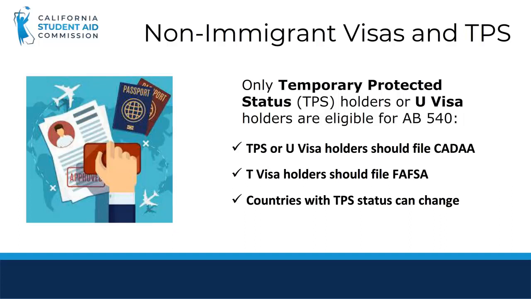U visa and TPS holders are not eligible for federal student financial aid, but can apply for the DREAM Act application and may be eligible for state aid if they meet the requirements. The T visa allows certain victims of human trafficking and immediate family members to remain and work temporarily in the United States, typically if they agreed to assist law enforcement in testifying against the perpetrators. T visa holders are eligible to apply for federal financial aid and should file a FAFSA as eligible non-citizens. T visa holders are not eligible to file the California DREAM Act application, but we are presenting this information for general knowledge purposes.